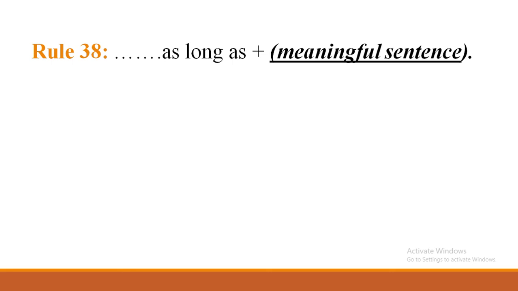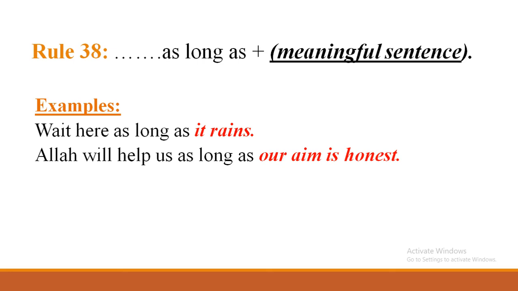Number 38, as long as. When you get as long as in the given part, you have to write a meaningful sentence. And for all the completing rules, you have to remember, obviously, the answer you write must be meaningful. Examples: wait here as long as it rains. After as long as, you have written it rains. And next one, Allah will help us as long as our aim is honest.